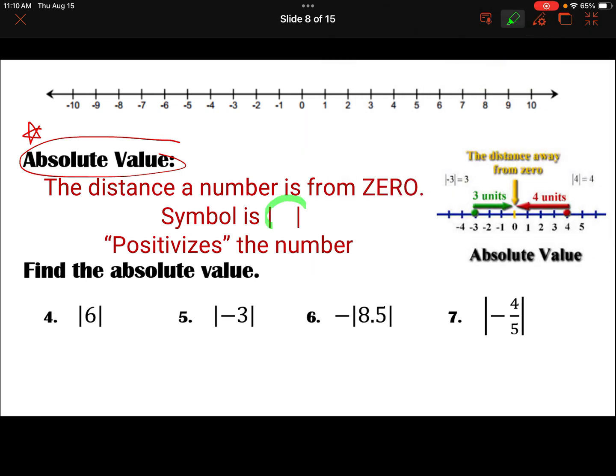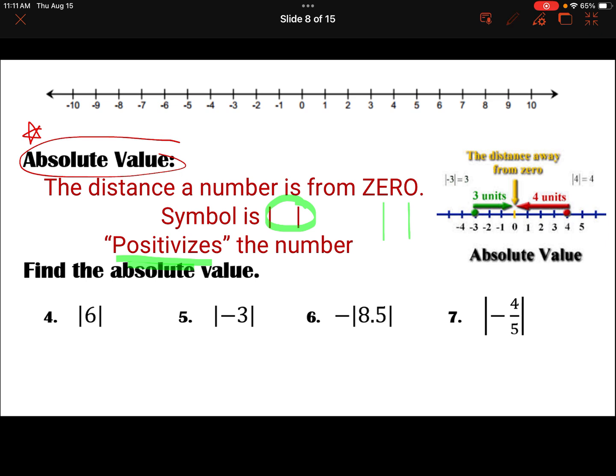This symbol right here, these two straight bars, means absolute value. The way we like to think of it is it positivizes the number, okay? Absolute value positivizes the number. So it is not saying the opposite of, it is saying the distance a number is away from 0, and we can never have a negative distance from 0.